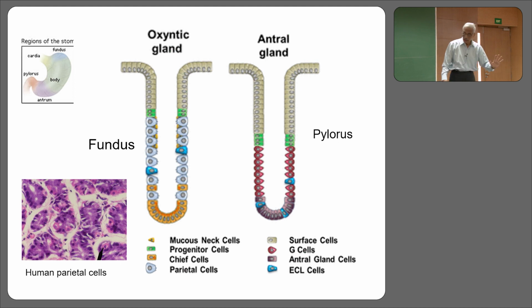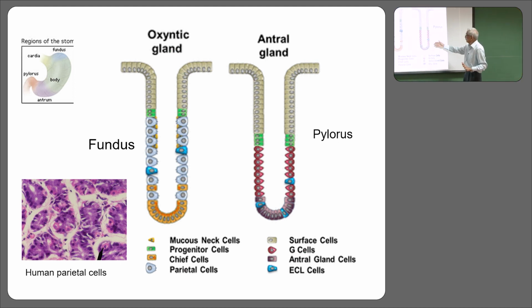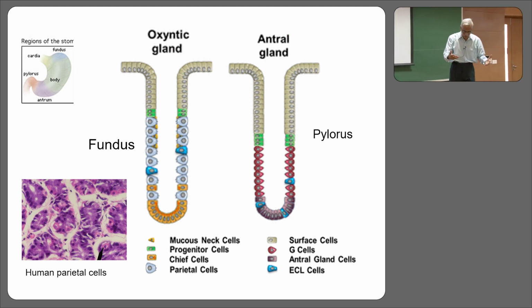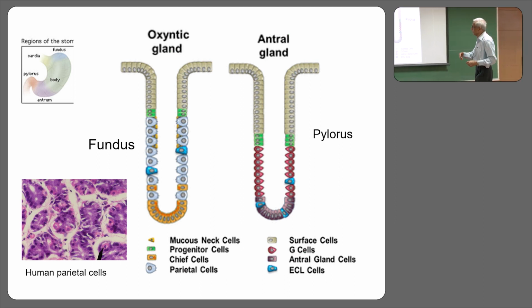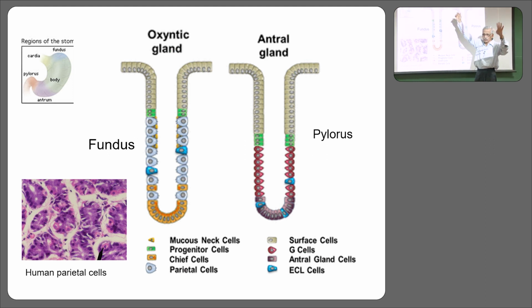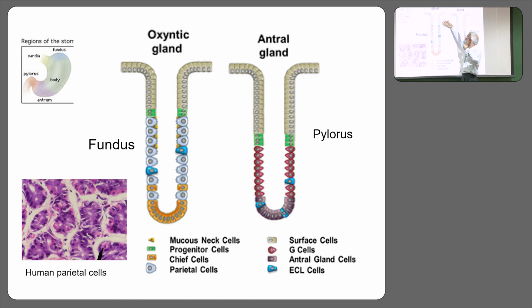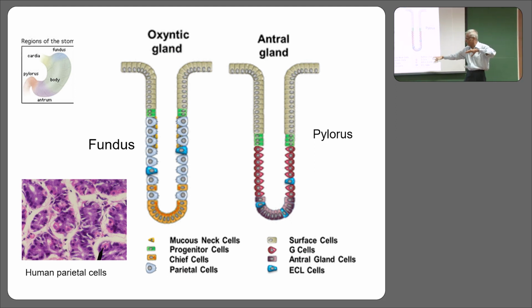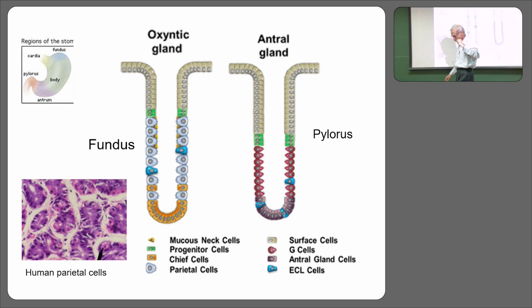And it comes from these cells, which are located where, in the fundus or in the antrum part? Antrum part, okay. I said gastric glands, right? I used the words gastric pits and gastric glands. The author has used the Oxyntic gland here. Can you guess why? The parietal cells are Oxyntic cells, so these are Oxyntic glands, and the antral gland is rich in the G cells or the gastrin secreting cells.